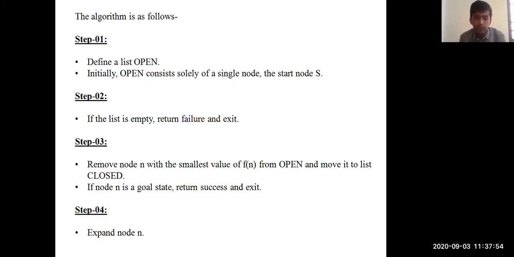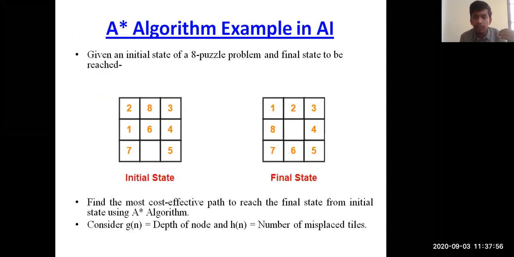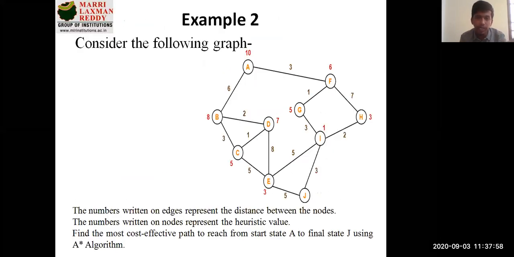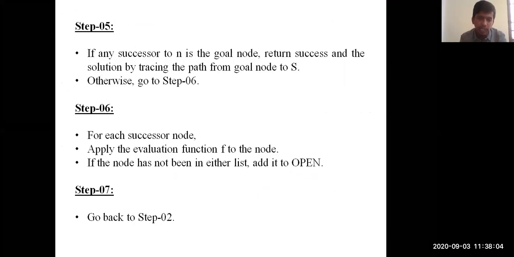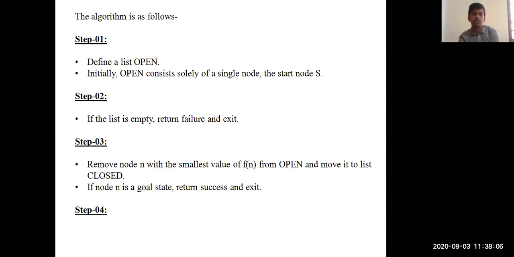That is, expand node n. Suppose I have selected my path called B here, I will try to again move from either B to C or B to D. This is what we call expanding to the further steps. That is what we call step 4.